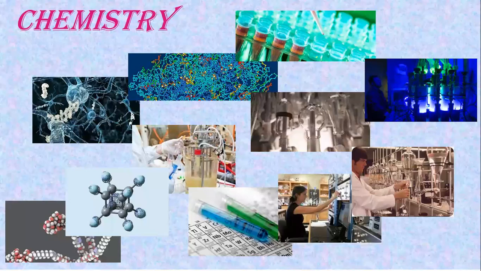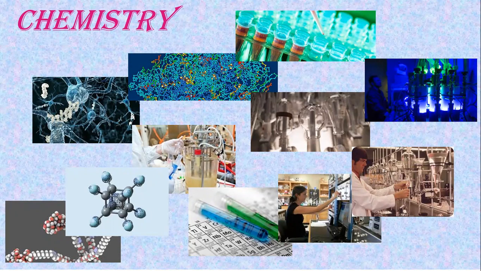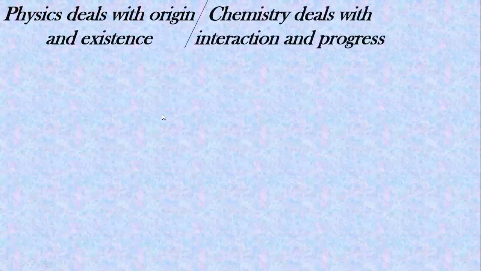But in chemistry, the focus is more on interaction between substances, so that we can determine the formation of beneficial things. कैसे प्रोसेस आगे बढ़ती हैं, कैसे चीजें इंटरैक्ट करते हैं. So this is the basic fundamental difference between physics and chemistry. Thus, physics deals with origin and existence, chemistry deals with interaction and progress.